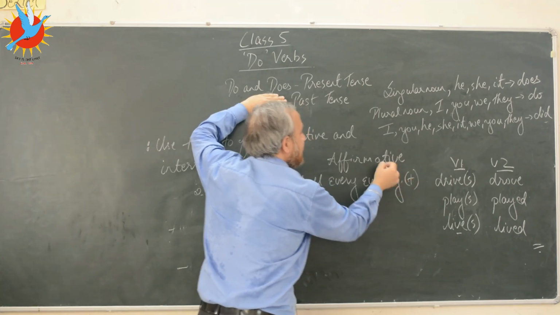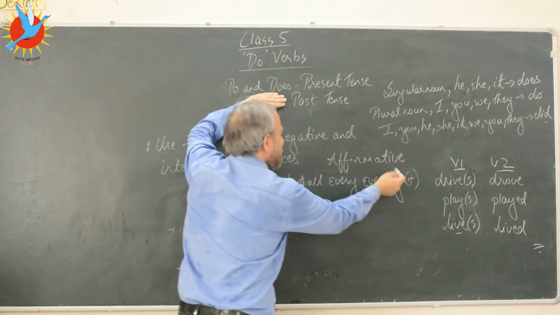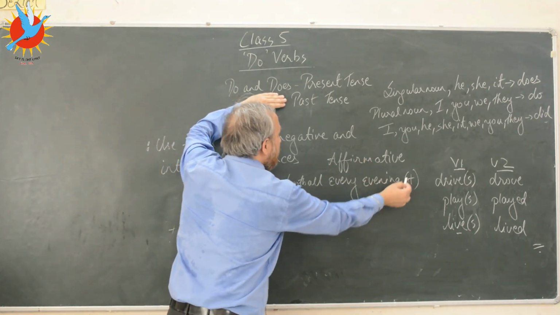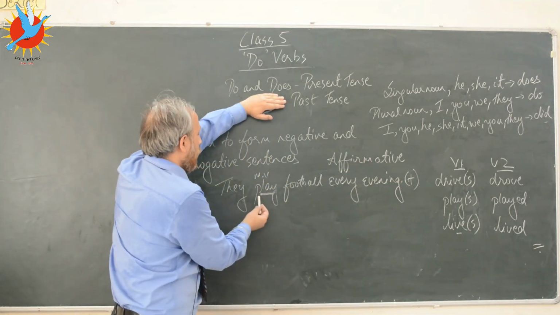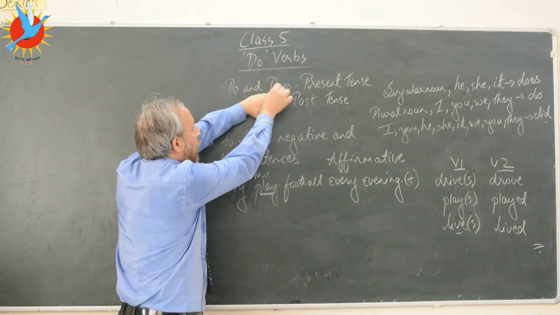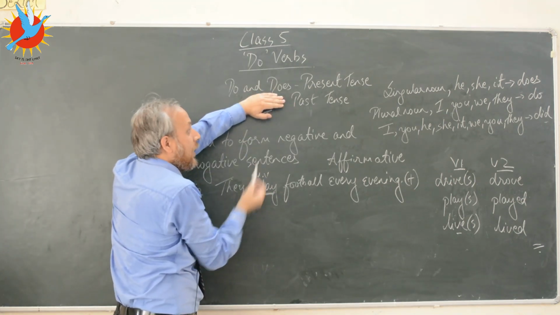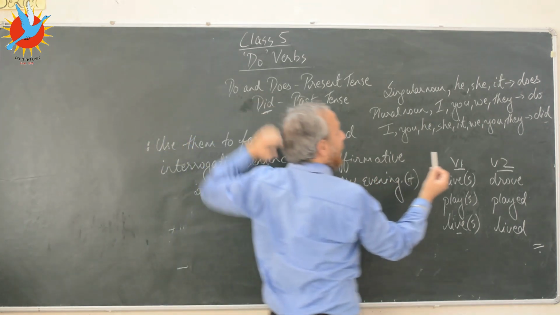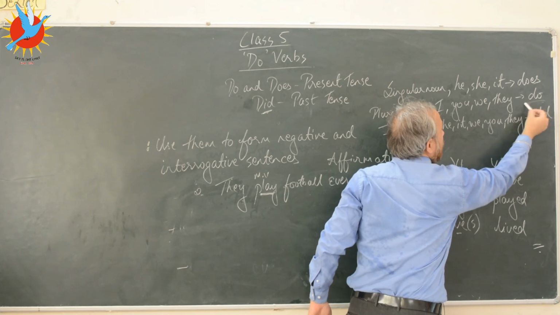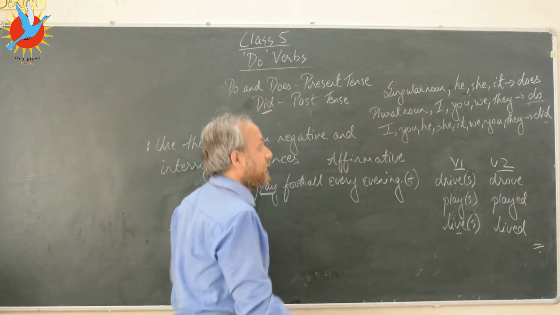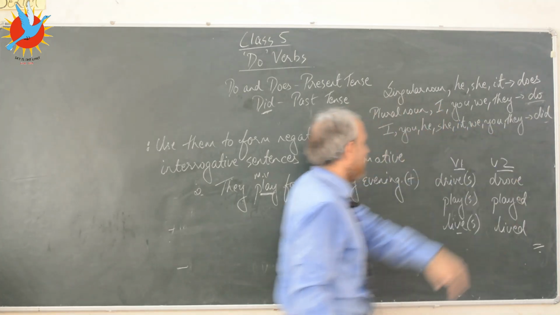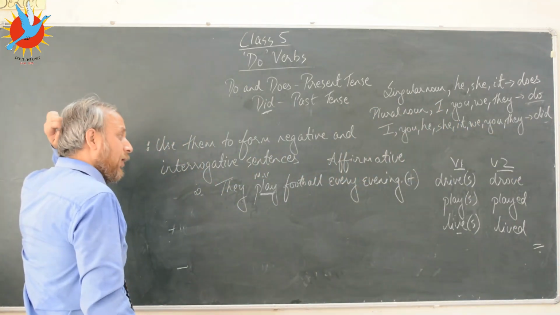A-F-F-I-R-M-A-T-I-V. A positive sentence is also called an affirmative. You can either call this sentence an affirmative sentence or a positive sentence. Now, since this sentence is in the present tense, we either have to use do or does. So with they, what will you use, kids? Well, with they, you will have to use do. Because we are not talking about the past tense, so forget about did here. So they play football every evening.